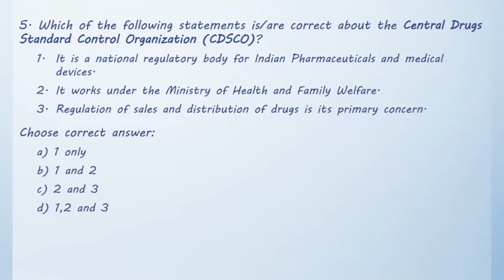Which of the following statements are correct about the Central Drugs Standard Control Organization, CDSCO? Statement 1. It is a national regulatory body for Indian pharmaceuticals and medical devices. Statement 2. It works under the Ministry of Health and Family Welfare. Statement 3. Regulation of sales and distribution of drugs is its primary concern. Choose the correct answer. Option A, 1 only. Option B, 1 and 2. Option C, 2 and 3. Option D, 1, 2 and 3. The correct answer for this is option B, 1 and 2.